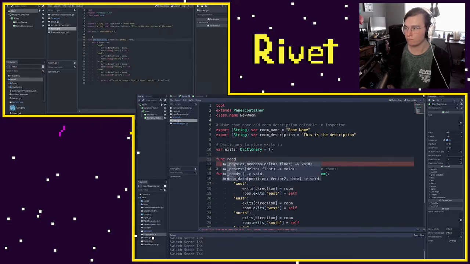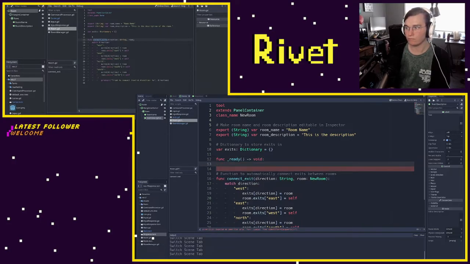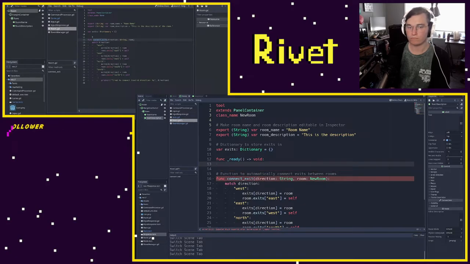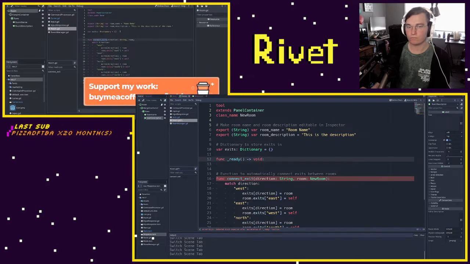And you might be asking, well, if I've got a ready function and I have stuff that I want to happen only in the game, but not in the editor, but I still want to make this script a tool script, how do I make that work? It's a great question, and Godot provides a way for you to run code only in the editor or only in your game. And by only in the game, I mean when you run your game from the editor or you run it from an executable because you've packaged up and shipped out your game. And we'll go over that in just a second.